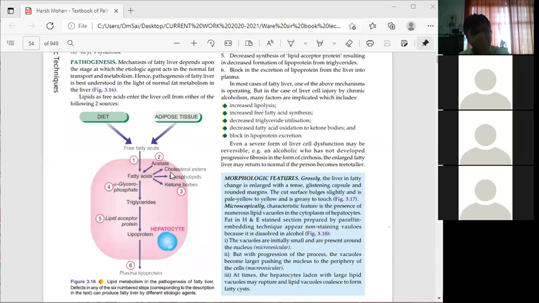Cholesterol is required. Where is cholesterol required in the body? Can you tell me? Cell membrane. Phospholipids, where are those needed? Cell membrane.